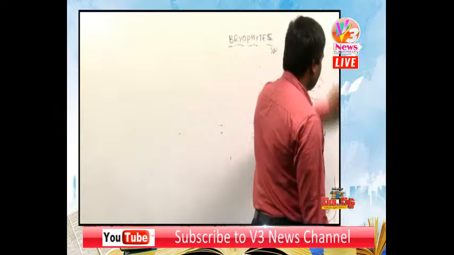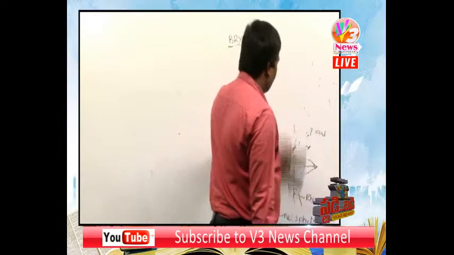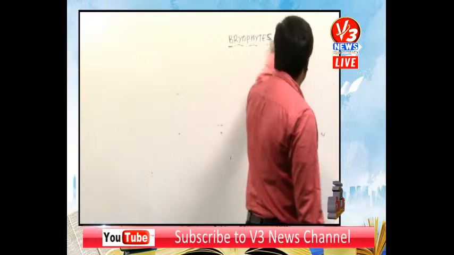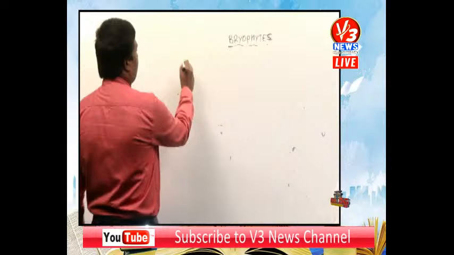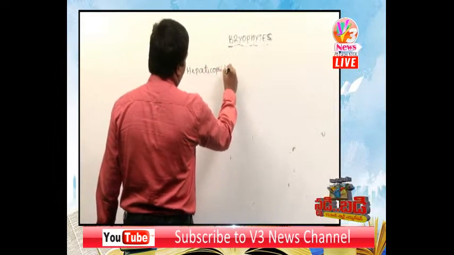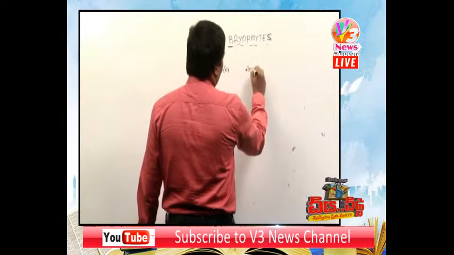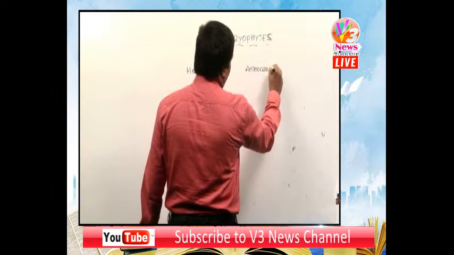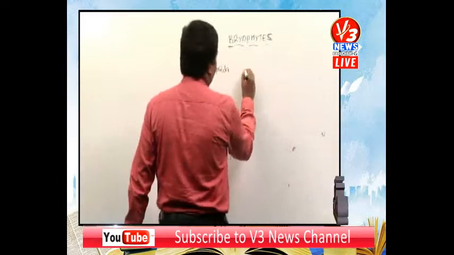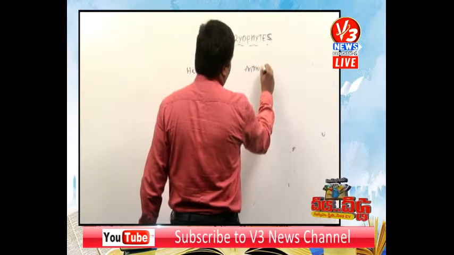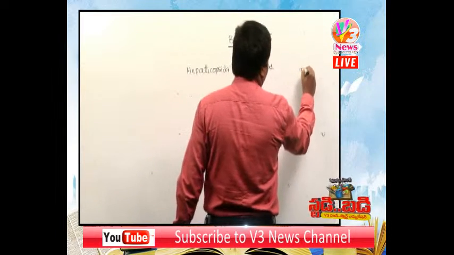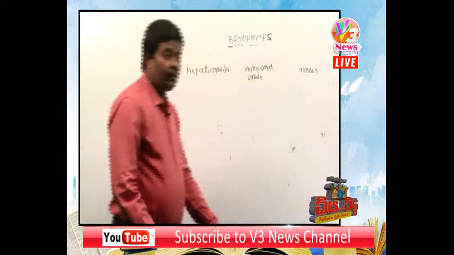Next, in Bryophyta there are three classes. Like algae. What are the three classes of algae? Chlorophyceae, Phaeophyceae, Rhodophyceae. Like that, in Bryophyta also there are three classes: Hepaticopsida, Anthocerotopsida, and mosses.